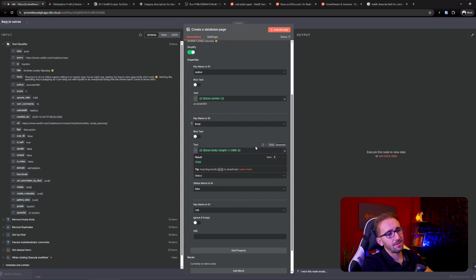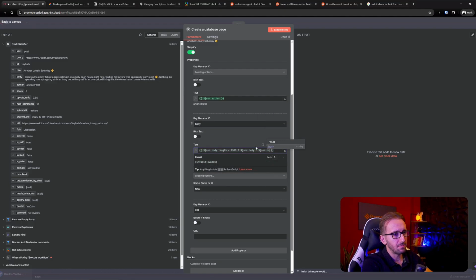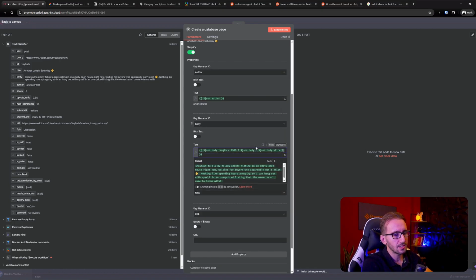So if the length is less, you can pass the body. Otherwise, you can slice it. So you can take the body, and then you can use slice, and you can keep the first 2000 characters. Oops, the first 1998 characters. Okay, so in this case, is this correct? I think it's correct. If the length is within limits, we're gonna keep the body as is. Otherwise, we're just gonna make it smaller.